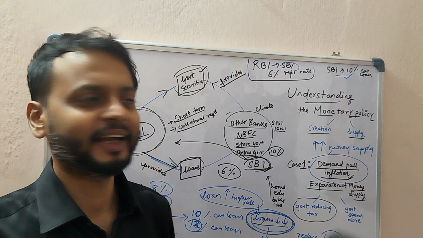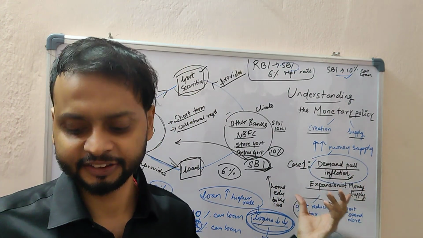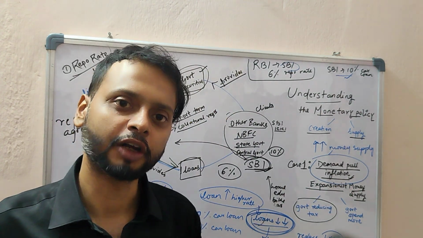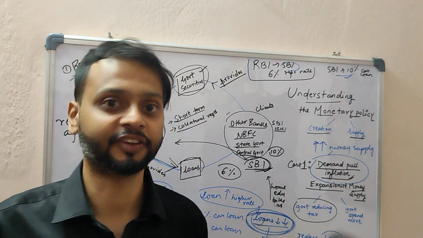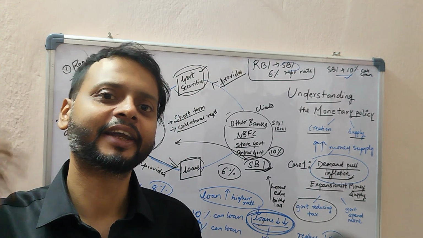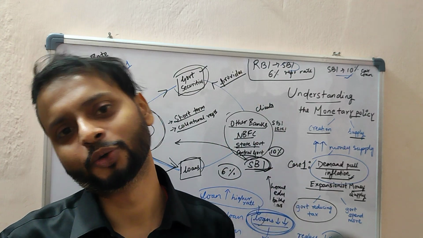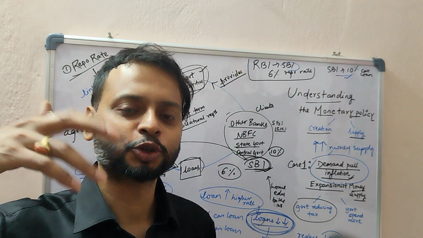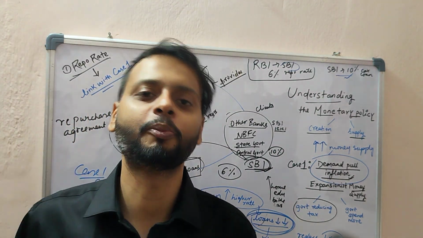So just to summarize, our precondition was that we had a case of demand pull inflation, in which every individual had a lot of money in their hands, and due to this there was an increase in prices. Suppose everybody has money and there are limited goods in the market. If everyone is going to buy a car, the car showroom will hike the price because everybody has a good amount of money.